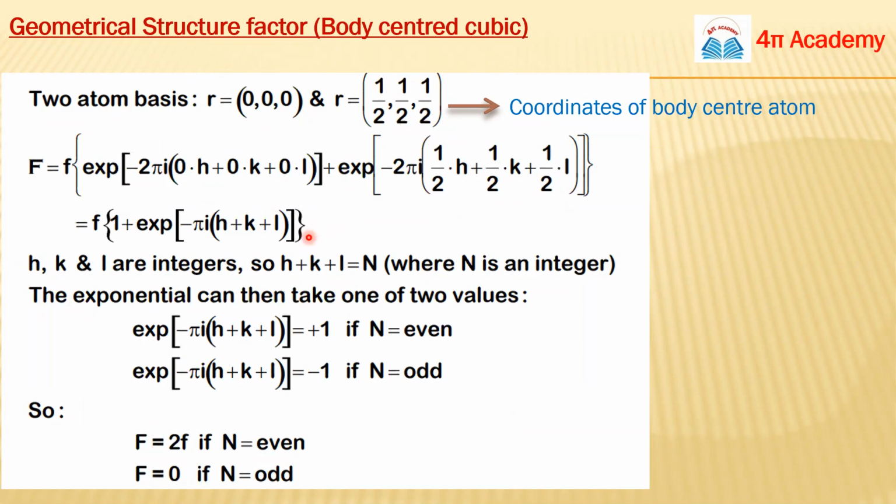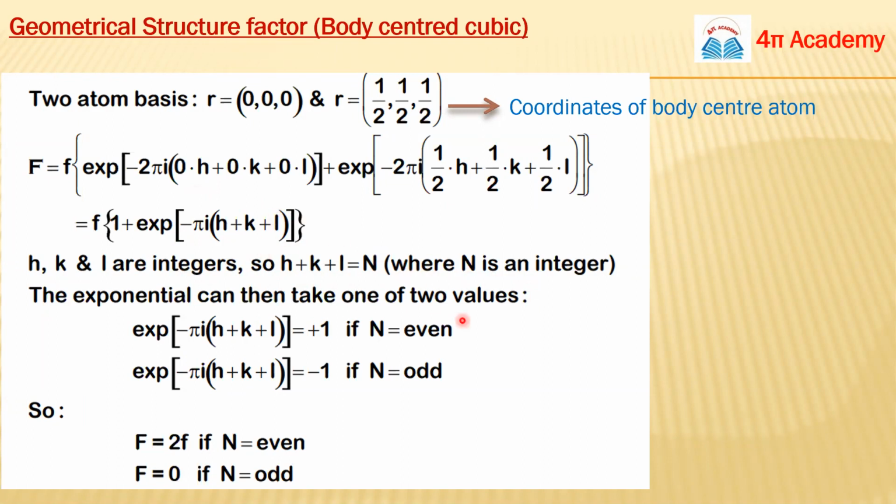Okay, and now you can see we will get that F equals small f times (1 plus e to the power minus pi i (h plus k plus l)). So now we can decide a few things. If h plus k plus l equals n, suppose this will be an integer. Okay, so two things are possible here.